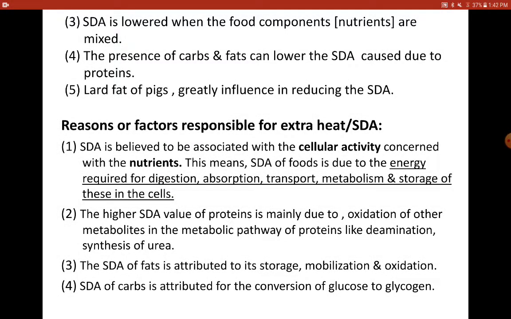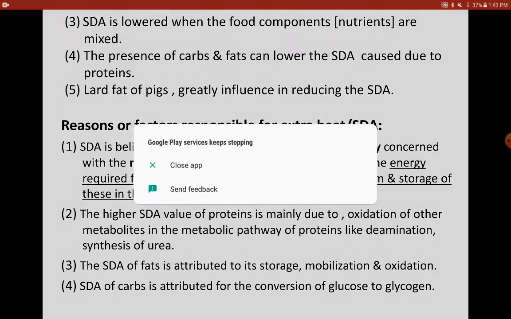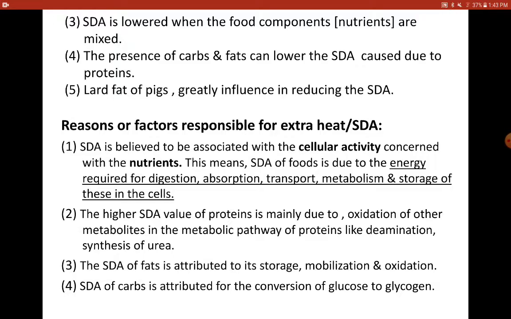SDA is believed to be associated with the cellular activity concerned with the nutrient. What do you mean by this? We know that when the nutrients are ingested, when you eat the food, they get digested, absorbed, transported, then they go into the cells for metabolism or degradation, and the excess may be stored in the cells.